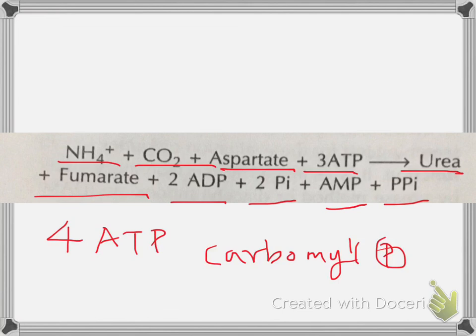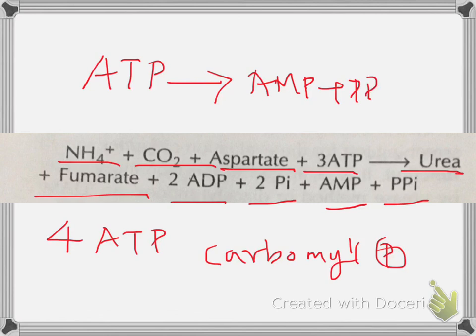At that time, ATP is converted to AMP and PPi, so it is actually equal to 2 ATP. So this urea cycle consumes 4 ATP.